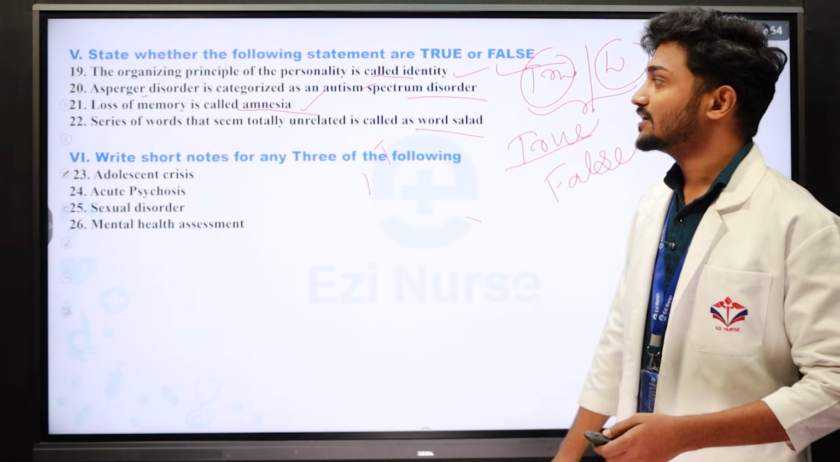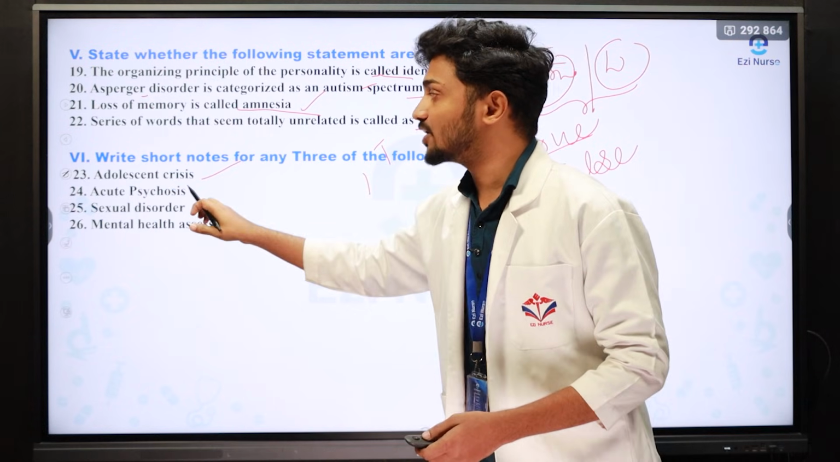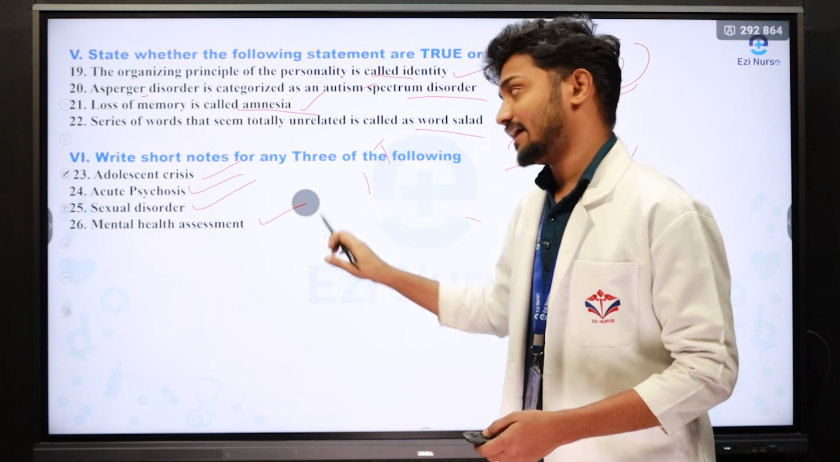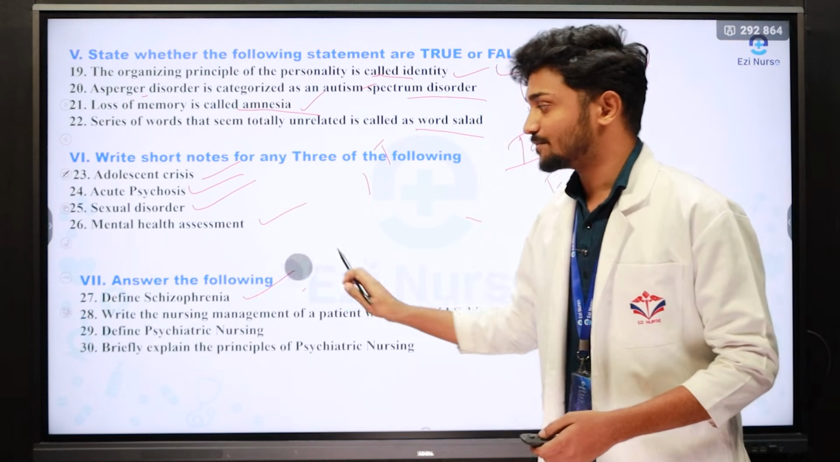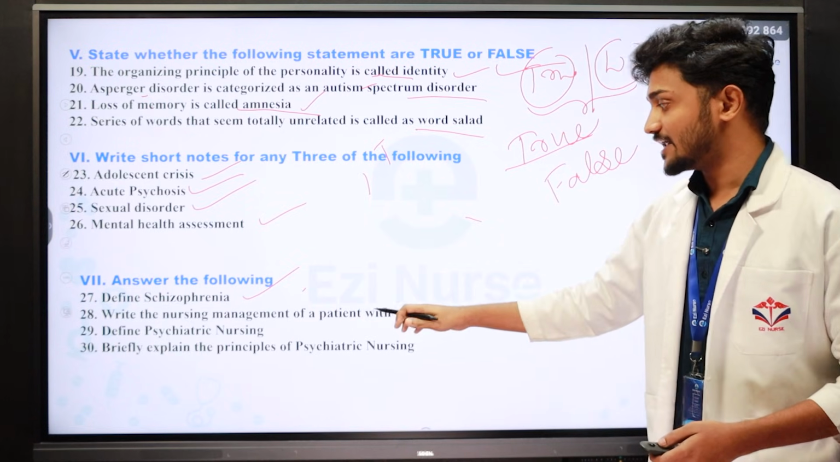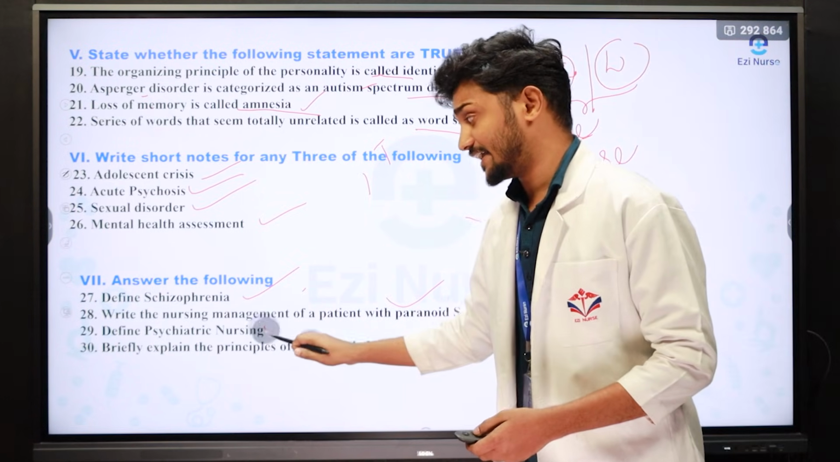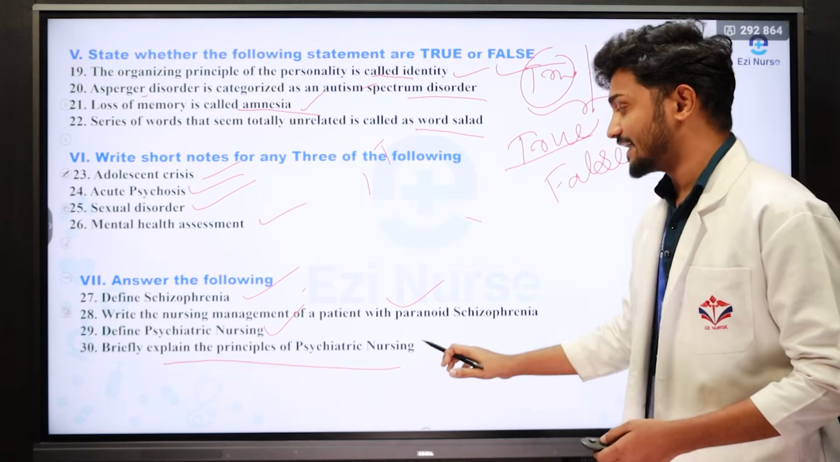The next questions are short notes. First one is adolescent crisis. Next one is acute psychosis. Next one is sexual disorder. Another one is mental health assessment. Next, answer the following. Define schizophrenia. Next one is write the nursing management of the patient with paranoid schizophrenia. Next one is define psychiatric nursing. Next one is briefly explain the principles of psychiatric nursing.